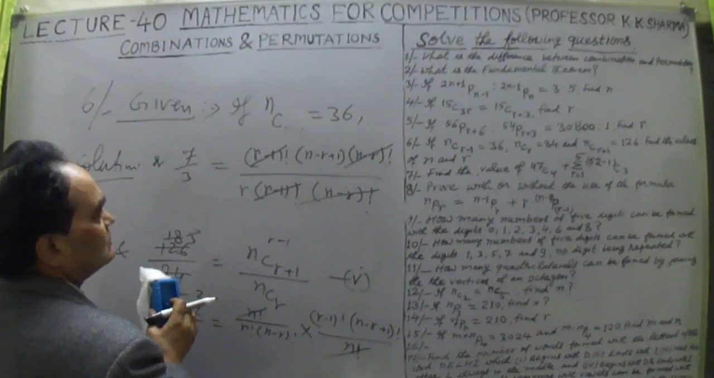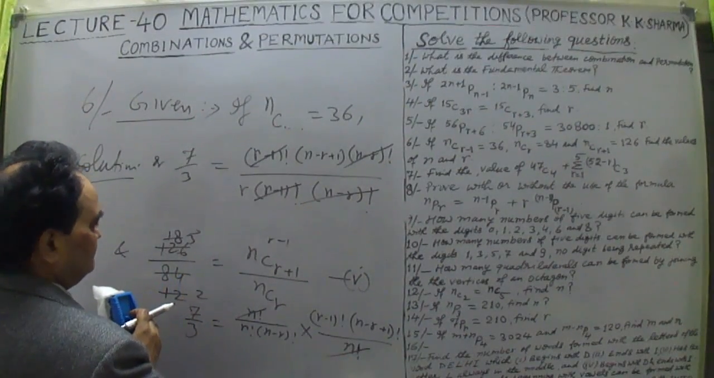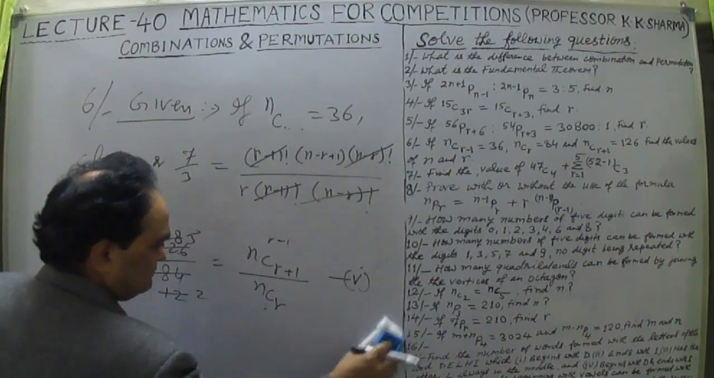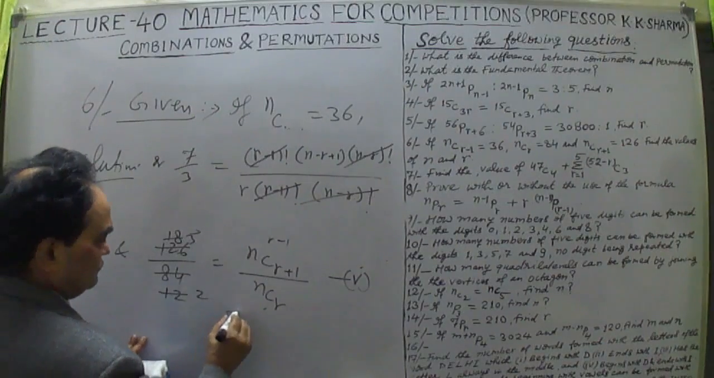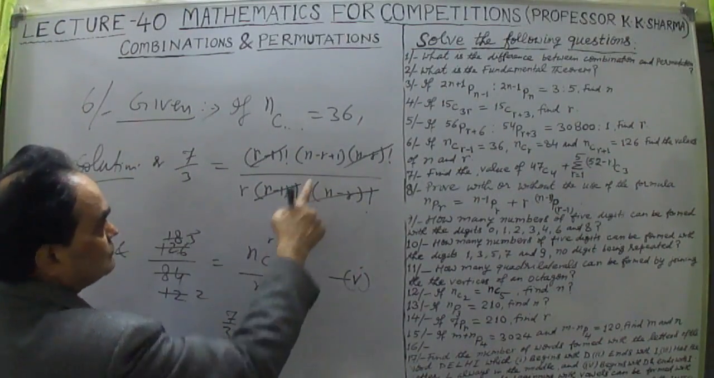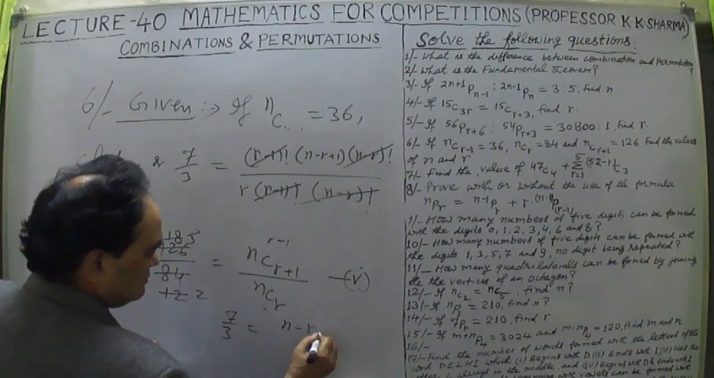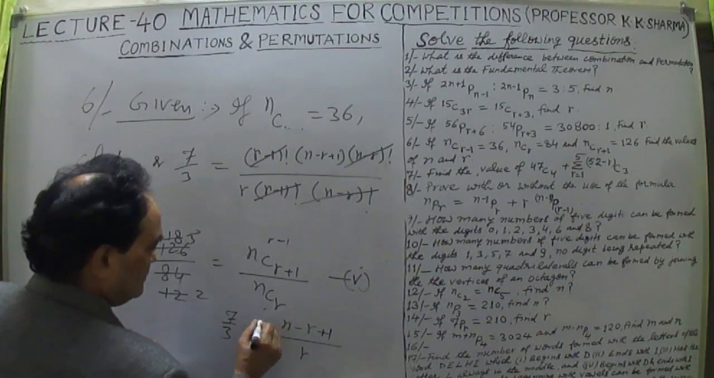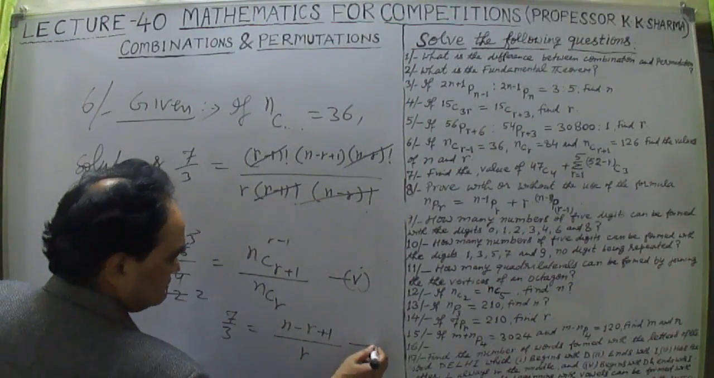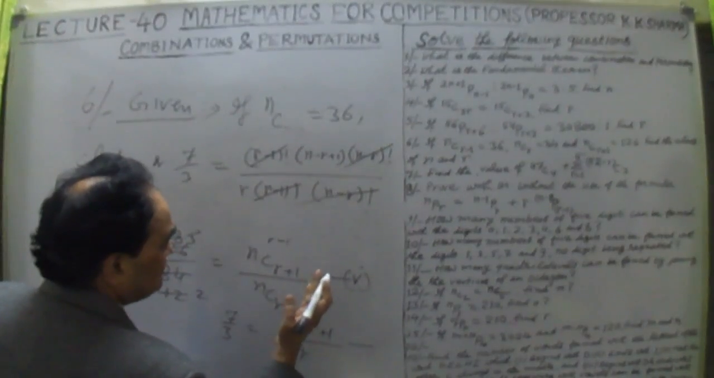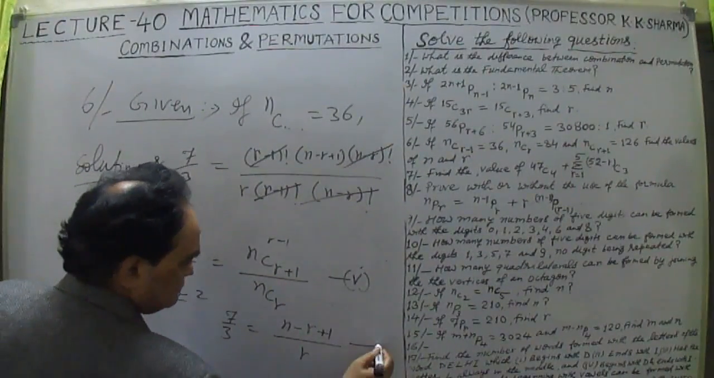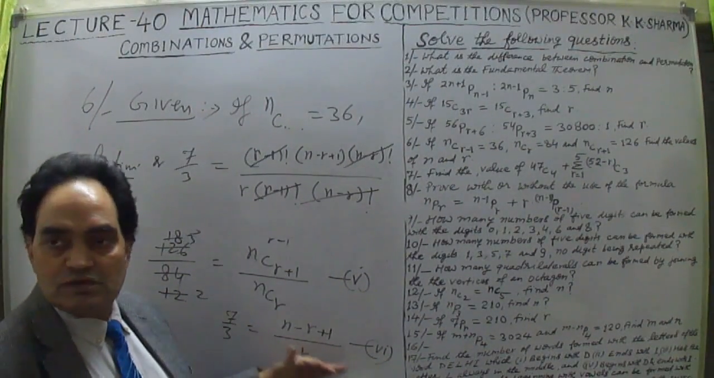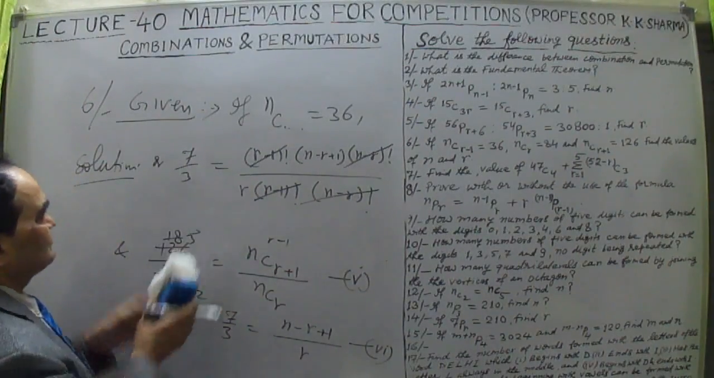This value, let me write further. So that can be written here: 7 by 3 is equal to n minus r plus 1 divided by r only. So this is your equation number, I took the fourth, fifth, this is the sixth equation. Now let me take the other equation.